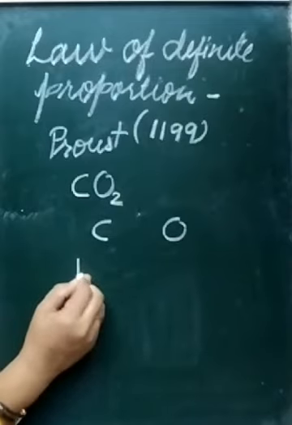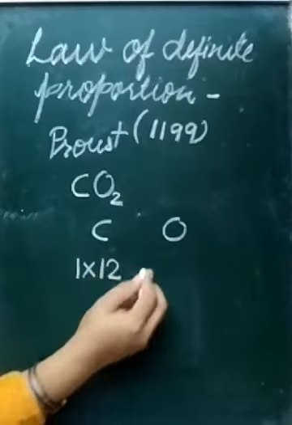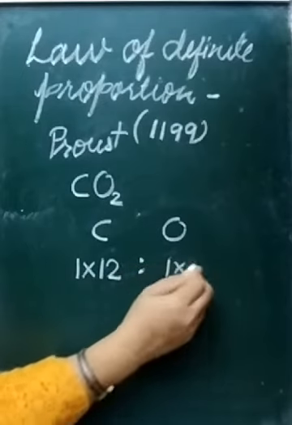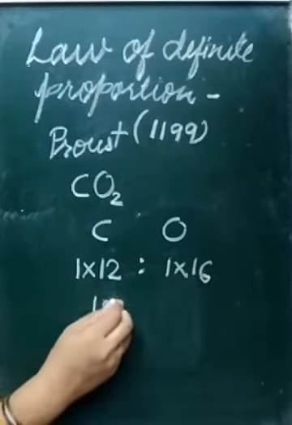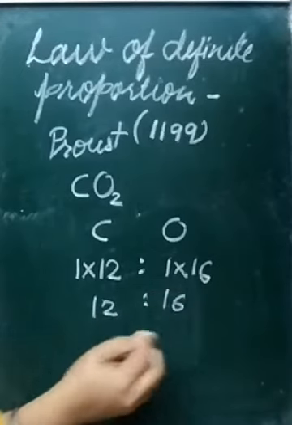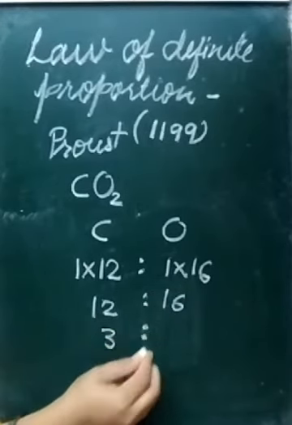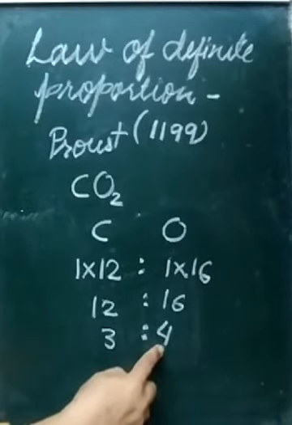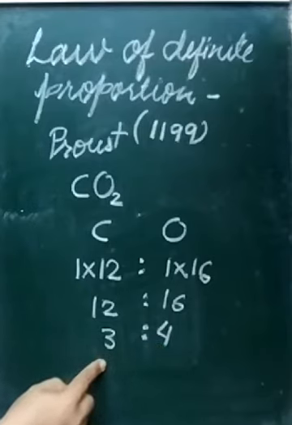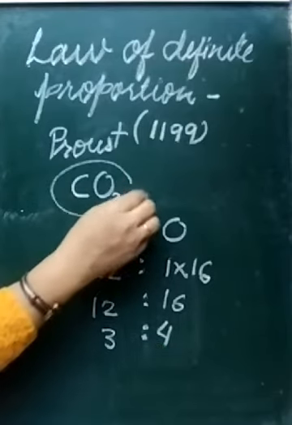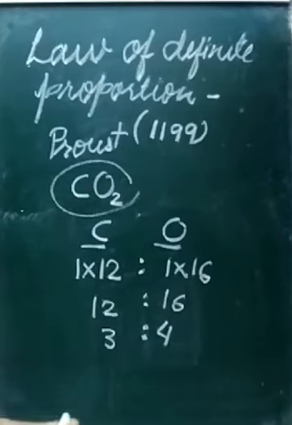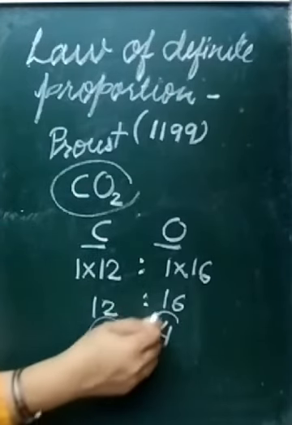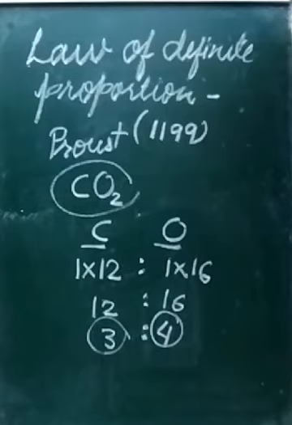The atomic mass of carbon is 12 and that of oxygen is 16. The ratio is 12:16, and the simplest ratio is 3:4. So when 3 grams of carbon combine with 4 grams of oxygen, we get carbon dioxide. So always, to get carbon dioxide, we need two elements, carbon and oxygen, in the ratio 3:4 by mass.